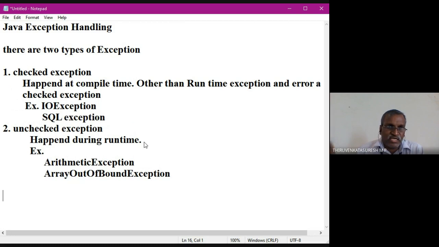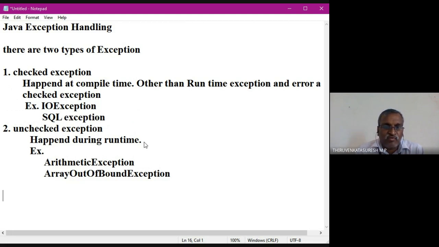So logically the entire program is correct, but in some situations the values generated by the arithmetic or some other operations may give abnormal conditions. So this is called arithmetic exception.